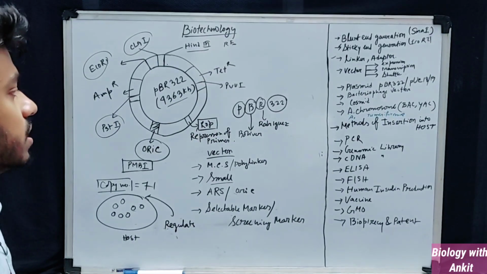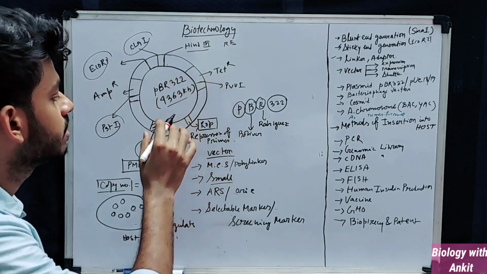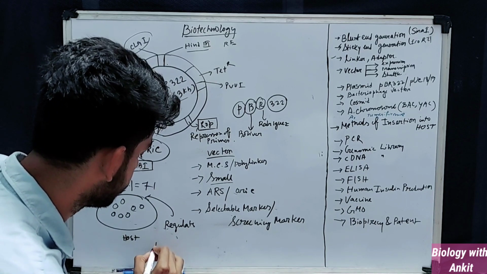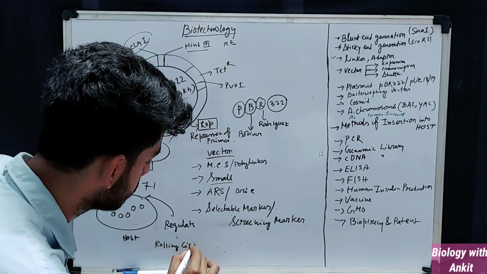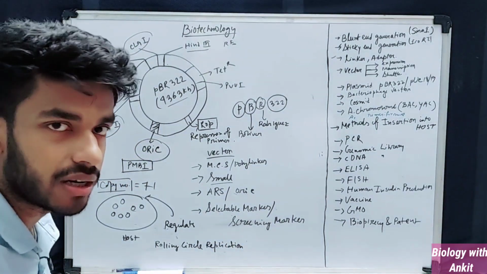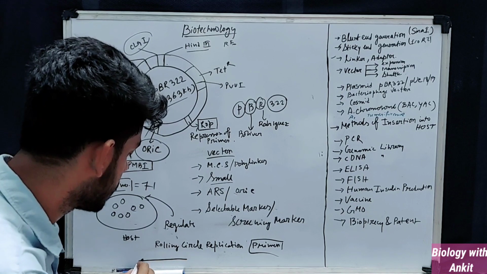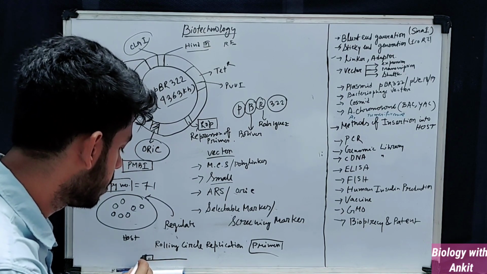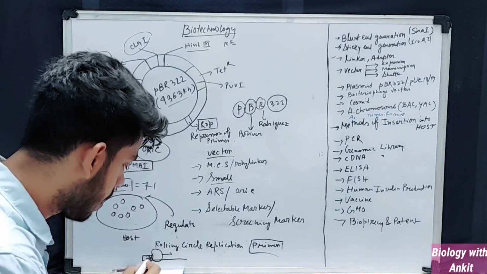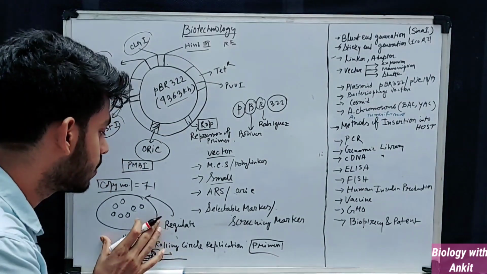How does it regulate? See, this is not important, but still I am mentioning it. The plasmid replicates via a mechanism called the rolling circle replication model. To initiate replication you need a primer. So if this is the site where the primer is attached, then the DNA polymerase will come and start the replication. So if you somehow can block the primer binding site, you can easily regulate the copy